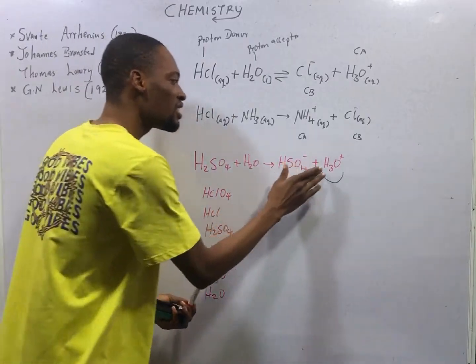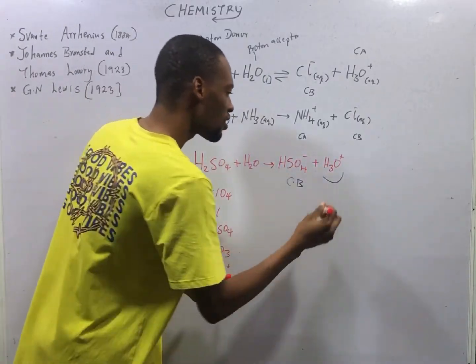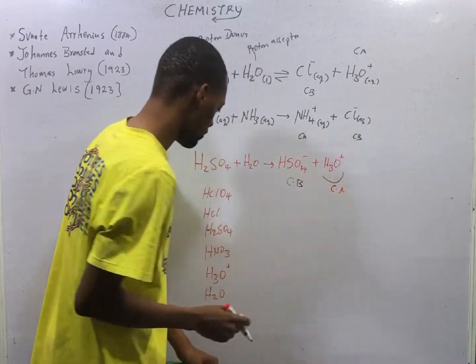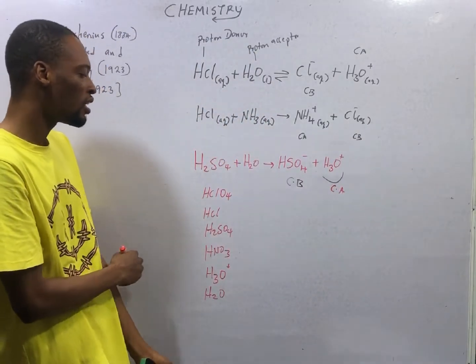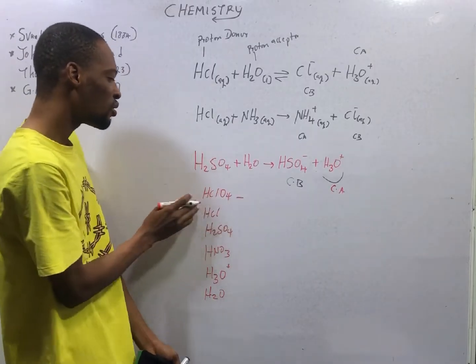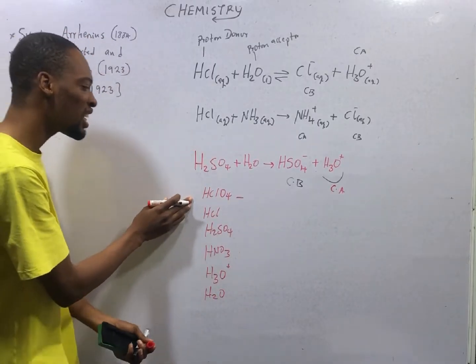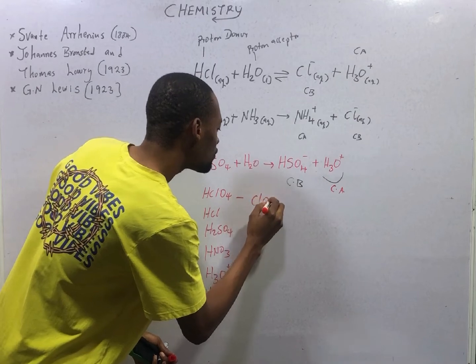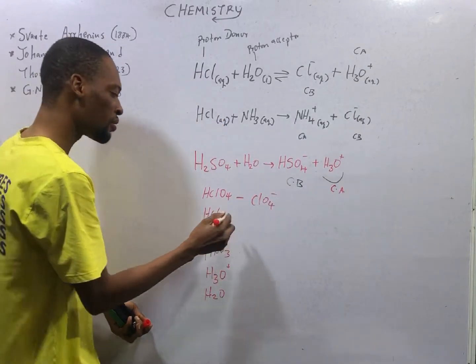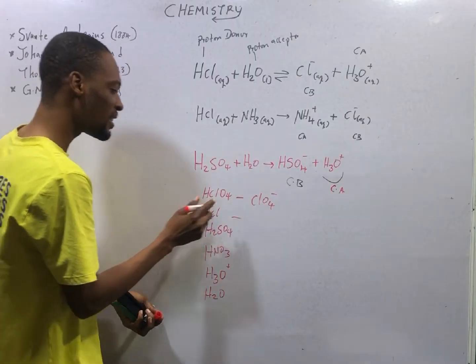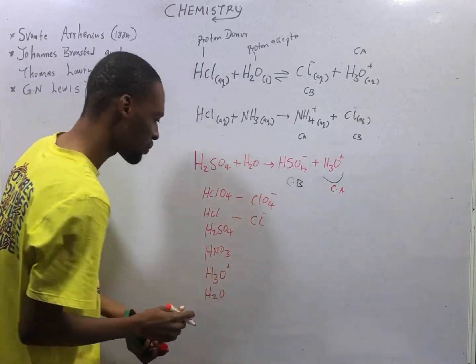The result is H3O plus. So this is the conjugate acid. For something like this, HClO4, if this acid donates a proton, the conjugate base will be ClO4 minus. If HCl donates a proton, the conjugate base of HCl is Cl minus.